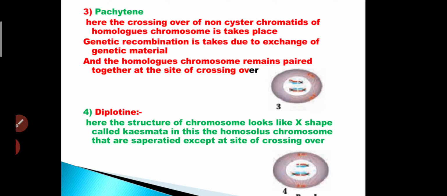This is called chiasmata. In this stage, the homologous chromosomes are separated except at the site of crossing over, which is called the chiasmata. They remain joined only at the site where they are crossing over.